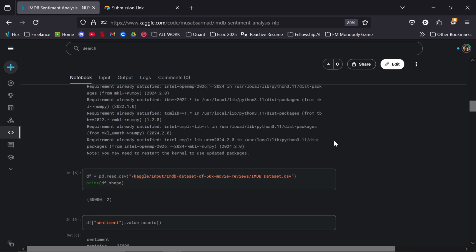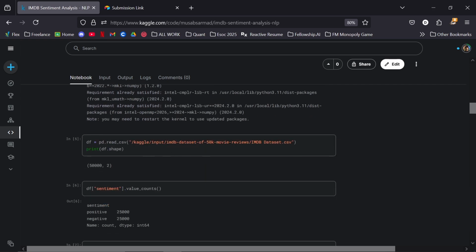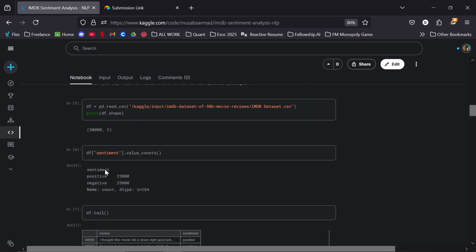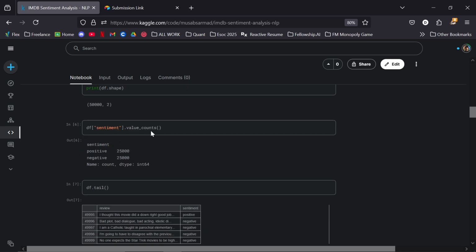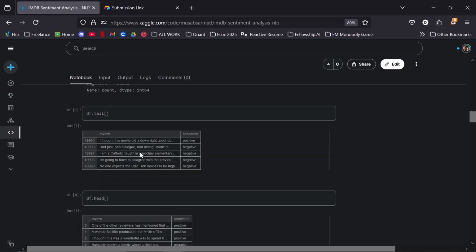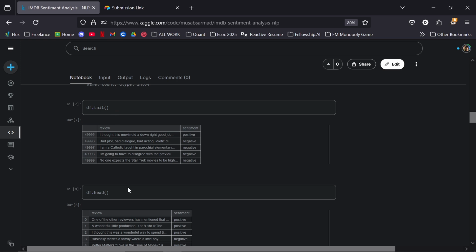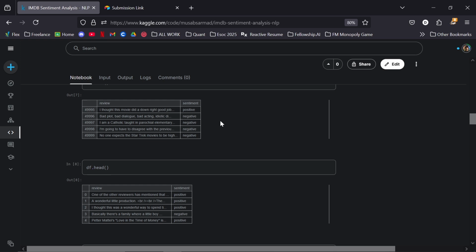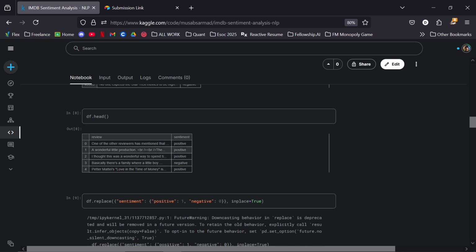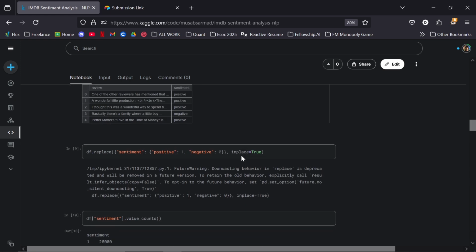After which I have used Pandas to read the dataset entirely, which, as you can see, has two columns of 50,000 reviews each. And if we focus on sentiment purely, there are 25,000 positive and 25,000 negative reviews. Using df.tail and df.head, we can see both sides of the reviews at the top and at the end. But unfortunately, there are a few unnecessary symbols in the dataset that we have to clean, which we will do afterwards.